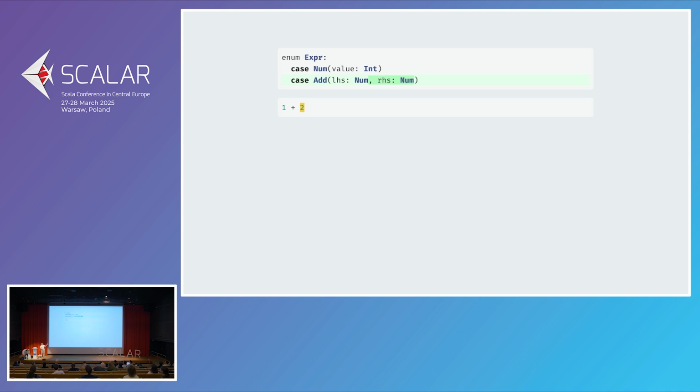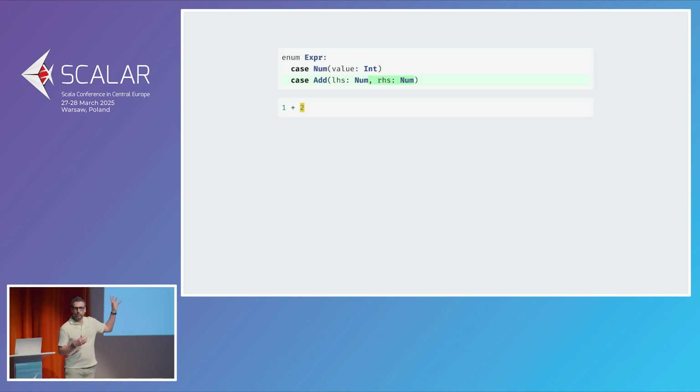Okay, so addition. Now that we have the addition, we have the simplest possible representation of a program that we may want. And we can think about interpreting it now. As I said, we were going to be talking about interpretation.